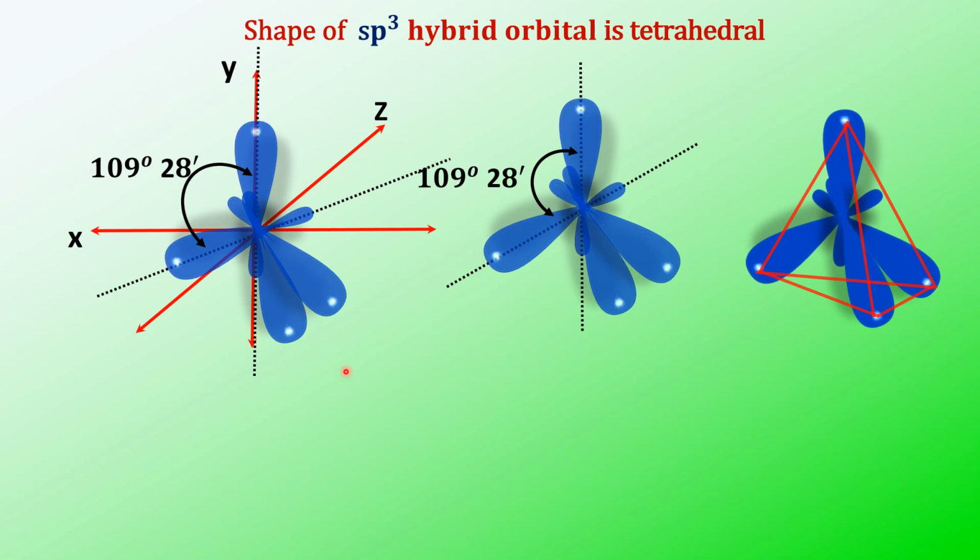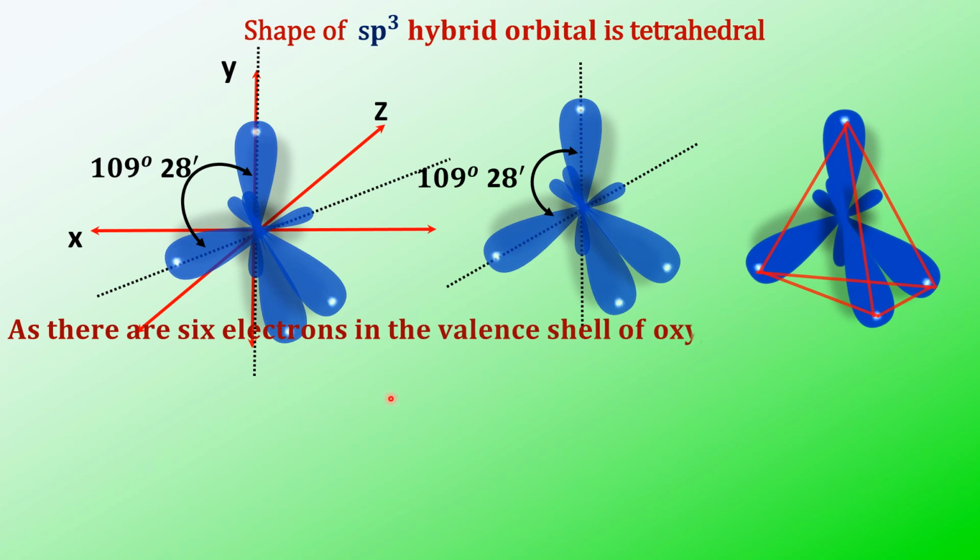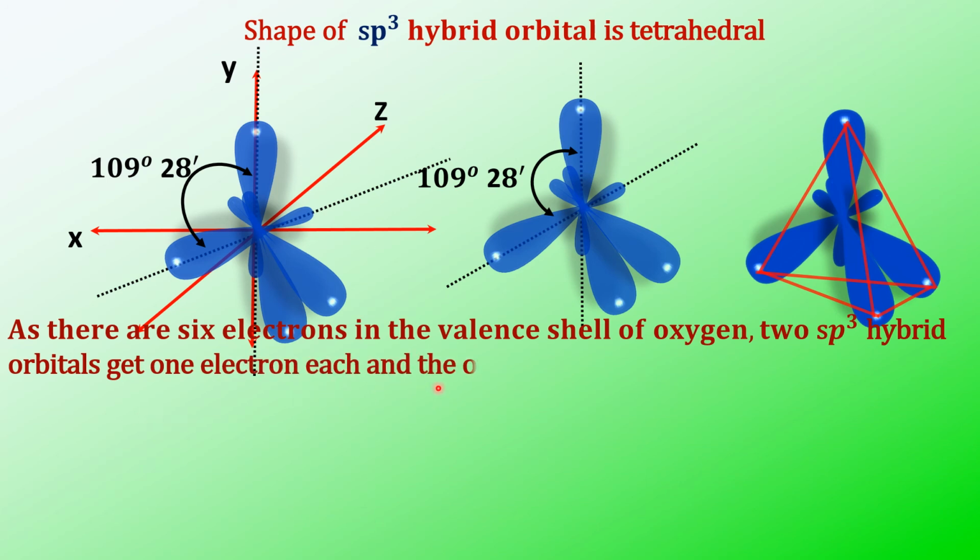Because see, we have seen in the oxygen electronic configuration, it contains 6 electrons in its outermost shell. That is 2s2, 2px2, 2py1 and 2pz1. That means there are two paired electrons. Among the 6 electrons, 2 are paired. That means 4 sp3 hybrid orbitals are there. So 2 sp3 hybrid orbitals get a paired electron and the other 2 sp3 hybrid orbitals get 1 electron each.